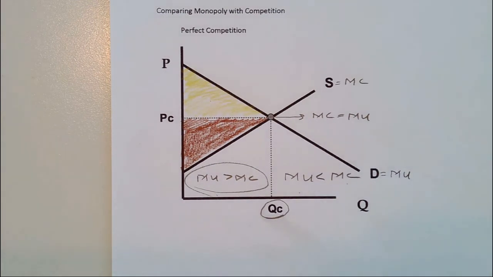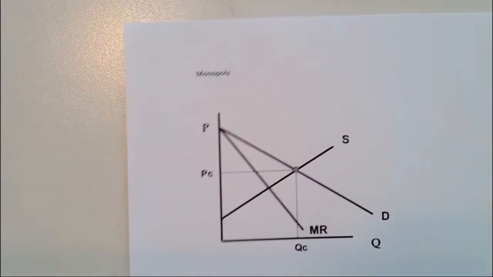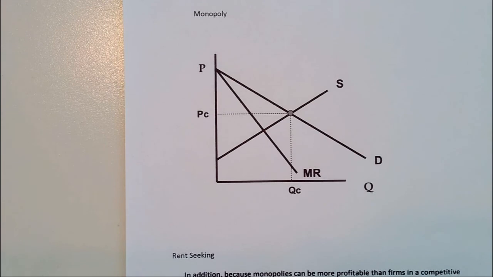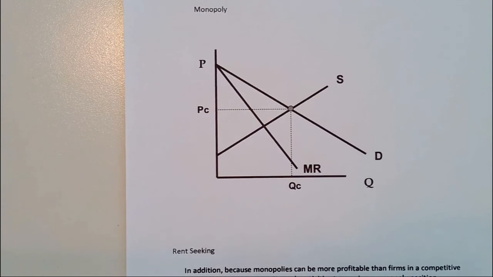Now let's compare that to a monopoly. So what I did is I kept supply and demand the same. I just added a marginal revenue line. Let's assume that the market had 1,000 firms in it when it was competitive, and let's say they all merged together to form one company, which was the case back in the late 1800s, where there were no antitrust laws and mergers took place with companies producing ice, producing steel. You had a lot of your trusts back then where they would merge together to form one large company.